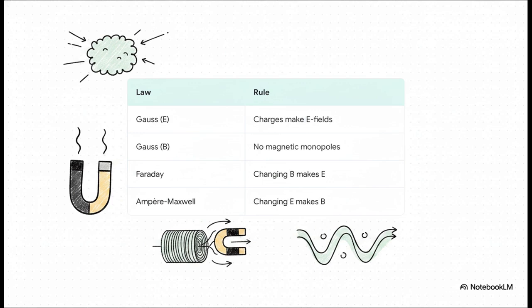No exceptions. Later on, Michael Faraday had this massive breakthrough. He demonstrated that changing magnetic fields actually produce electric fields, which, by the way, is a principle we still use in generators today. And finally, the original Ampere's law stated that electric currents produce magnetic fields. But there was a mathematical contradiction in Ampere's law when you applied it to certain circuits. To fix this, Maxwell added a critical unifying piece to the whole puzzle.